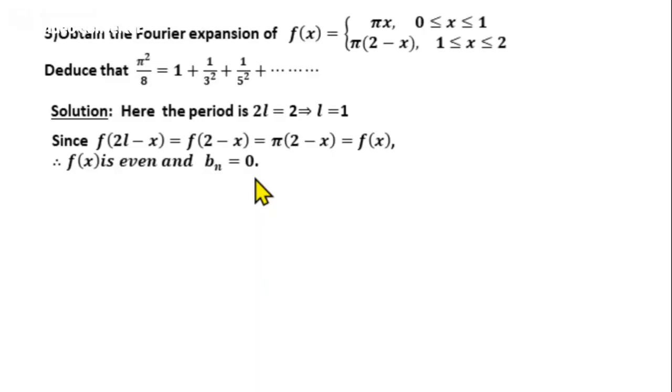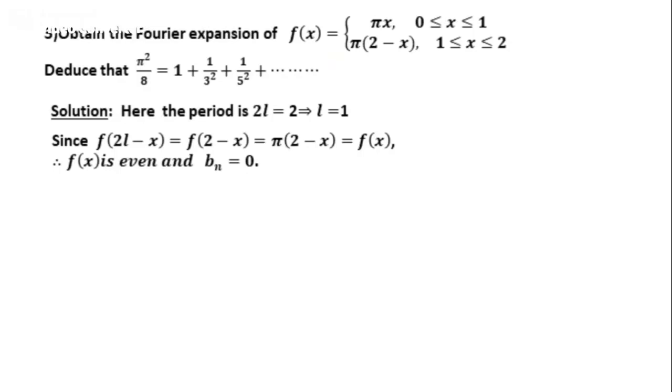Now what is f of 2L minus x? Since 2L is 2, we get f of 2 minus x, replacing x by 2 minus x in the function f of x. So f of 2 minus x equal to pi into 2 minus x, which is nothing but f of x. So the function is an even function, hence we can write bn equal to 0.